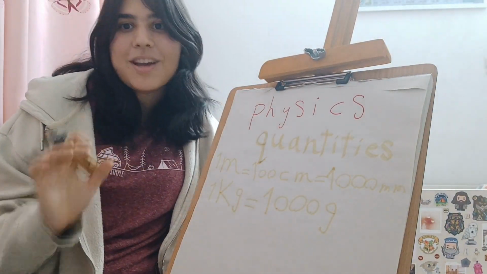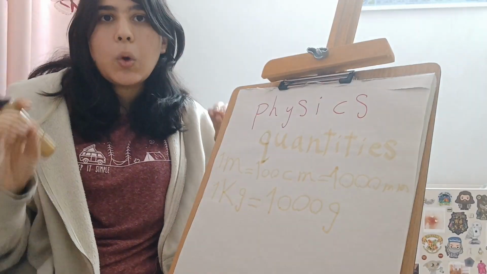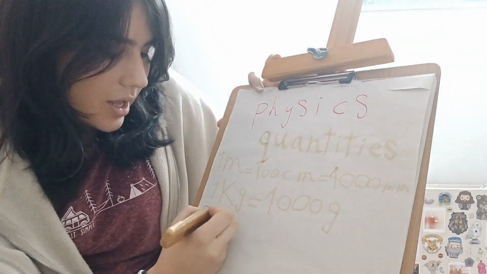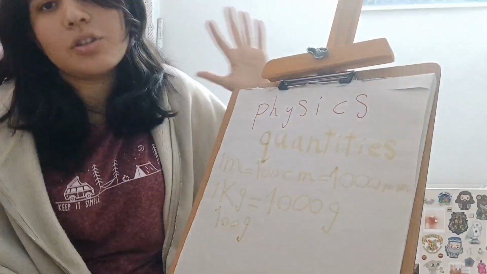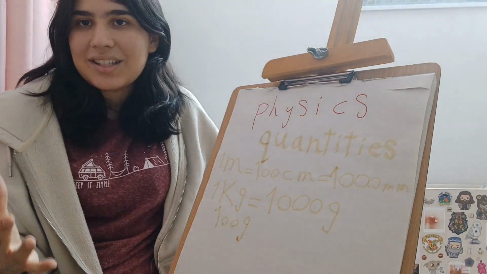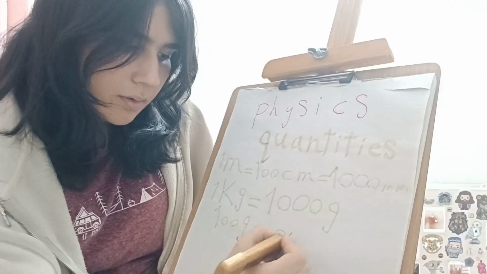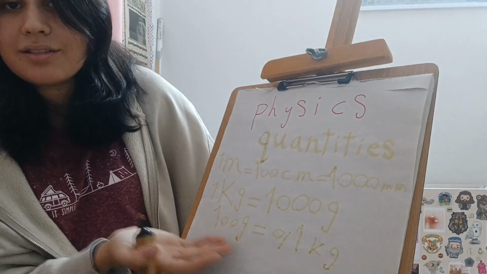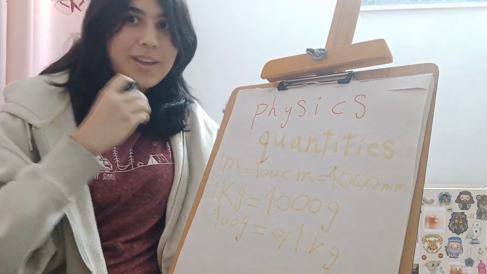For example, imagine you want to make a cake. You need 100 gram of flour. It means what? If it says 100 gram, you should know that if you are weighing it with a kilogram, you should say that it's 0.1 kilogram, and you should know this so you can make a good cake and don't make a disaster.